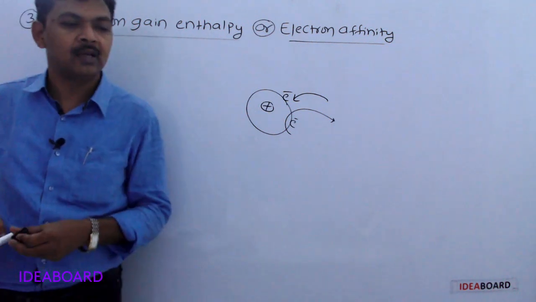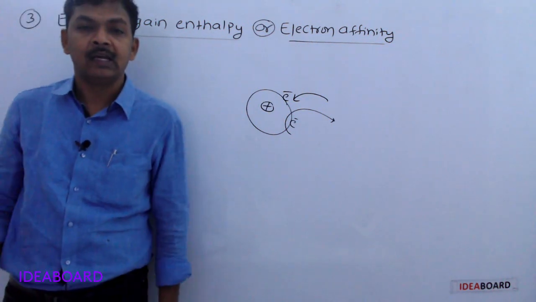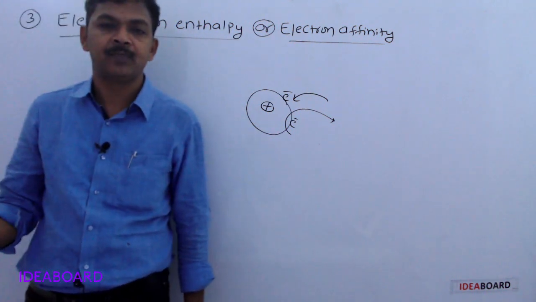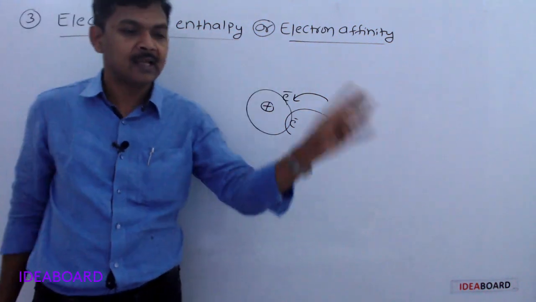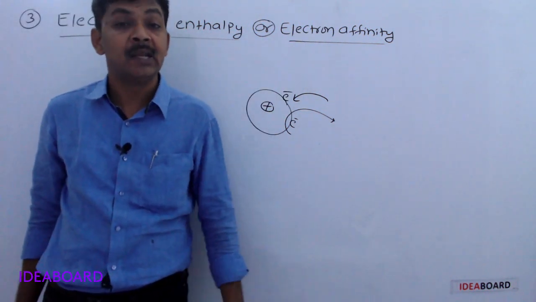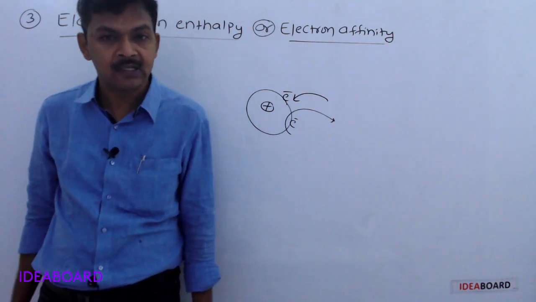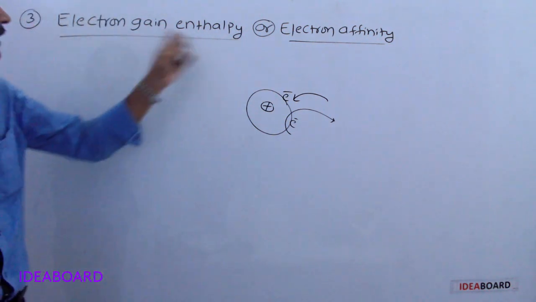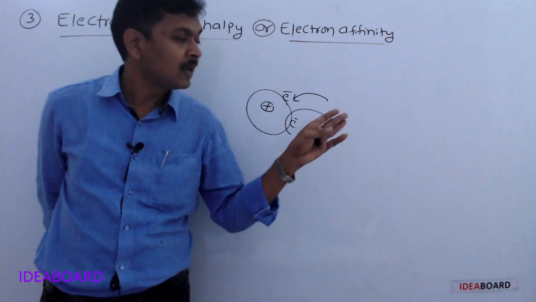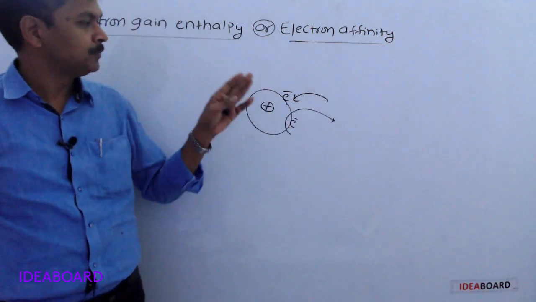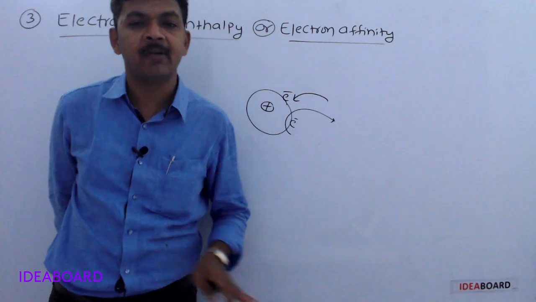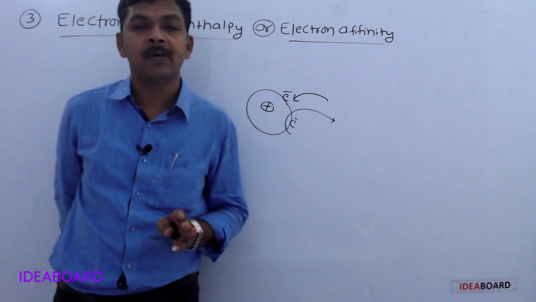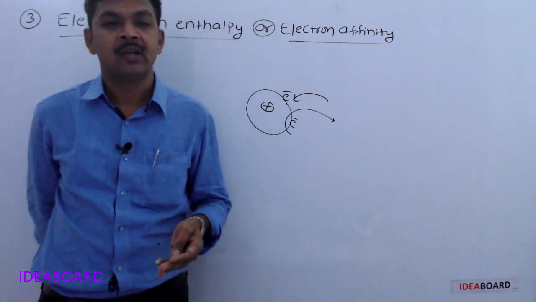The amount of energy liberated when one electron is added to the valence orbit of a neutral isolated gaseous atom is called electron affinity or electron gain enthalpy. Ionization potential or ionization energy is the minimum amount of energy required to remove an electron from the valence orbit of a neutral isolated gaseous atom.